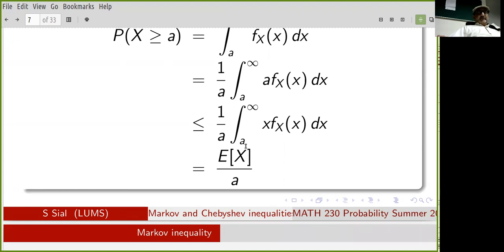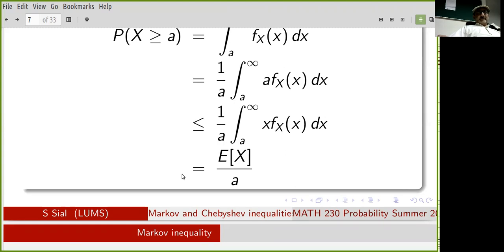Well, what would be the integral from x equals 0 to infinity? This integral is less than or equal to the integral from 0 to infinity of x times the PDF. Now, X doesn't take any negative values, so that's actually the integral from minus infinity to infinity.